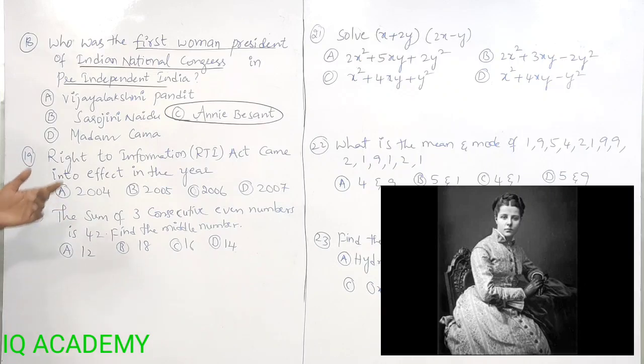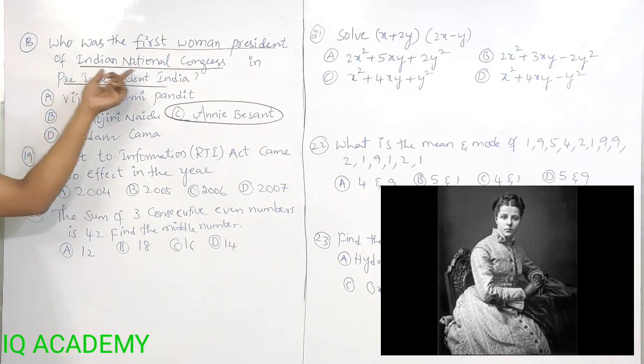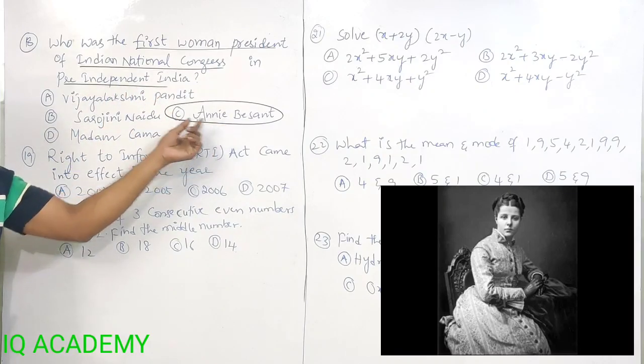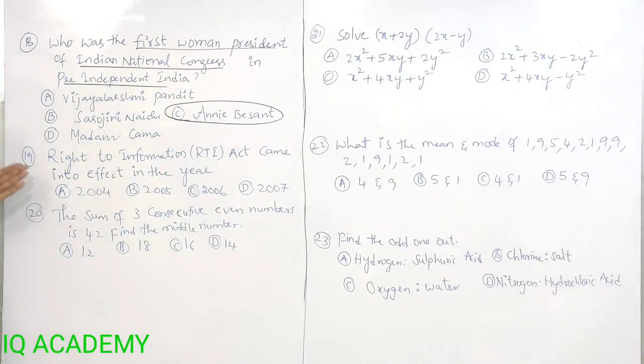Option is C, direct to it. Who was the first woman president of Indian National Congress in pre-independent India? She is Annie Besant.